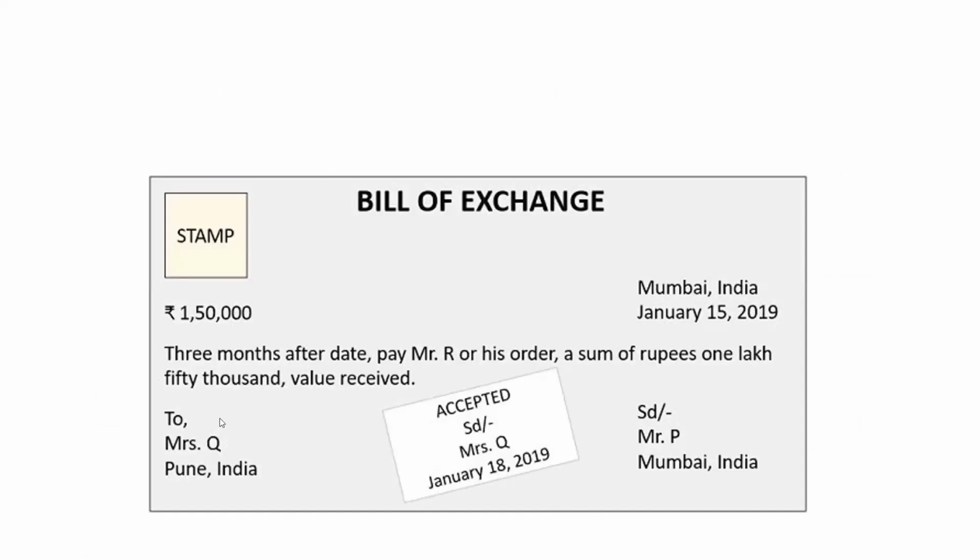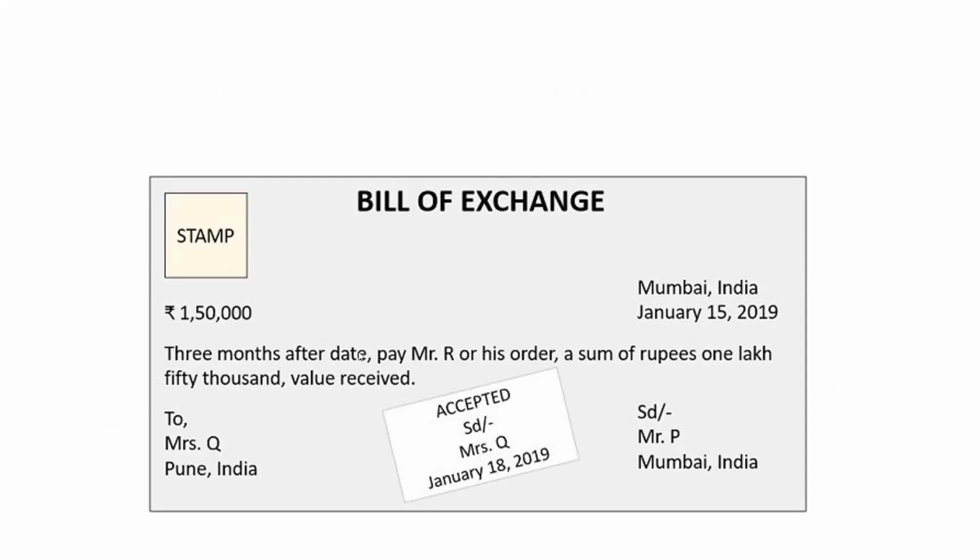By whom is this bill of exchange made? Mr. P has created this bill of exchange. For an amount of 1,50,000, he draws this bill on the drawee, from P to the drawee, who is the drawee, Mrs. Q.